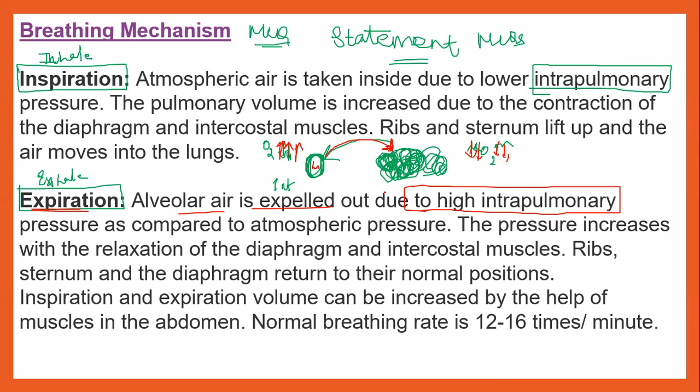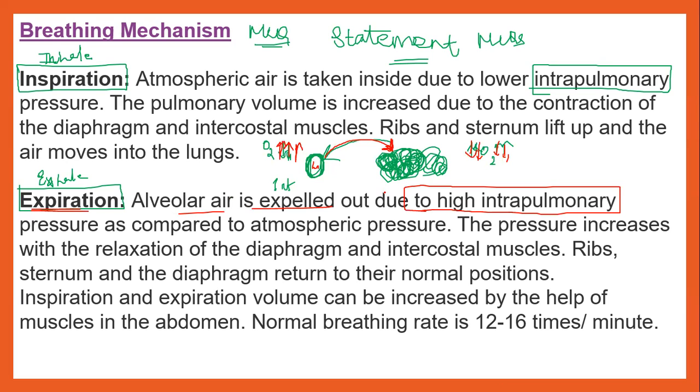When the pressure is very high, the intrapulmonary volume is very low. So the alveolar air is expelled due to high intrapulmonary pressure compared to the atmospheric pressure. As the pressure increases, the diaphragm and intercostal muscles relax, and the ribs, sternum and diaphragm return to their normal position.